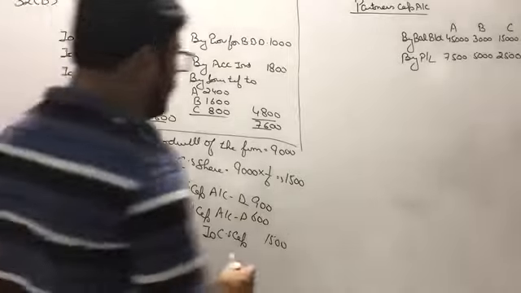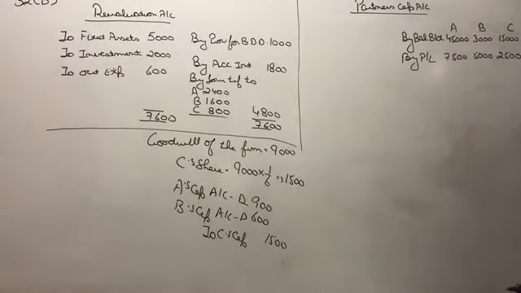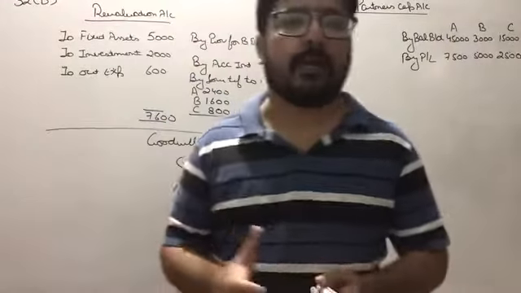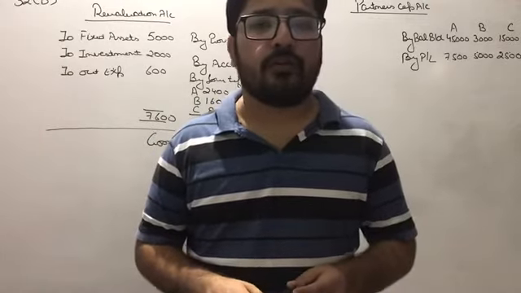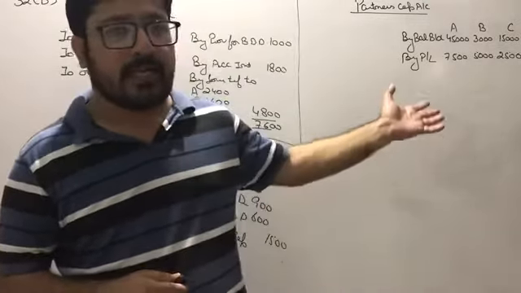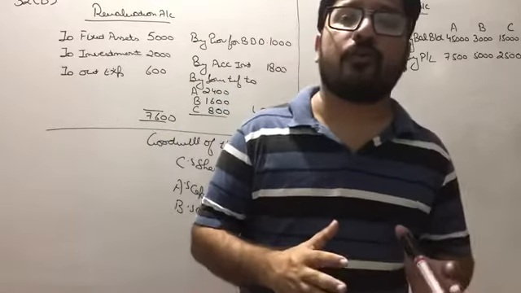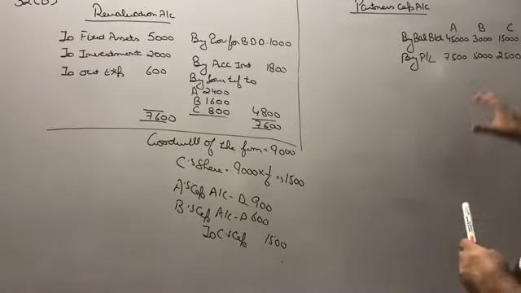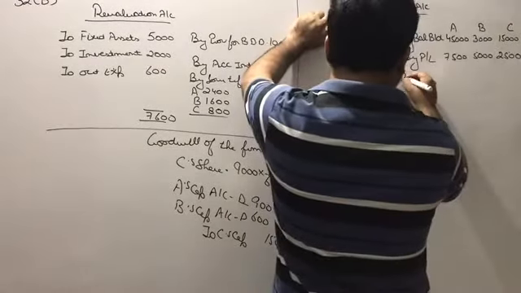So how you need to place this entry in the capital account, it's a very important part. And I told you, my dear students, in the very beginning of the chapter partnership, that if the capital accounts are increasing, what you need to do, you need to record it on the credit side. And if the capital accounts are decreasing, what you need to do, you need to record it on the debit side. Now suppose C is retiring, so the capital account of C will increase because he will get goodwill.